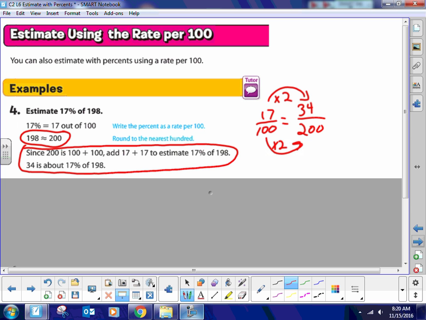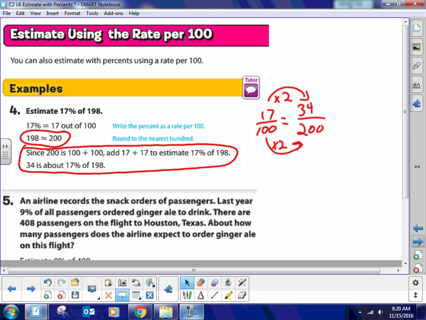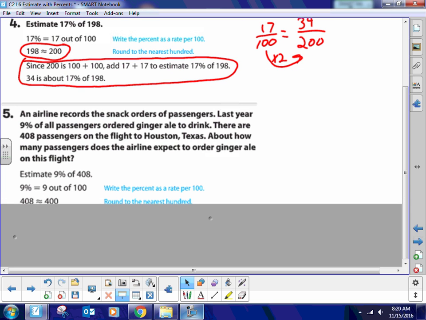All right, let's go down here to the next one. Okay, an airline records the snacks orders for passengers. Last year, 9% of all passengers ordered ginger ale to drink. There are 480 passengers on the flight to Houston, Texas. About how many passengers does the airline expect to order ginger ale on this flight?